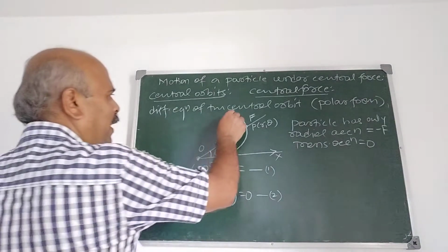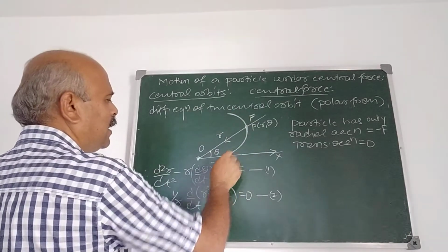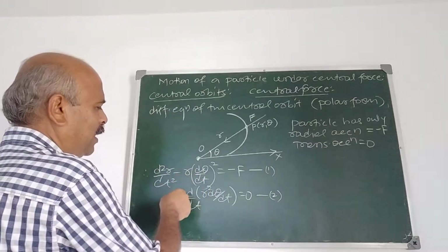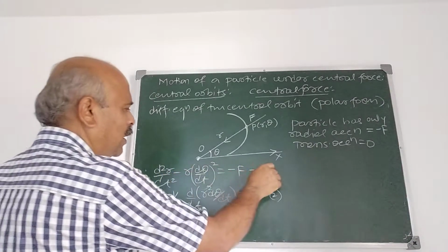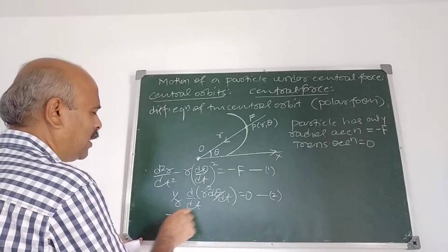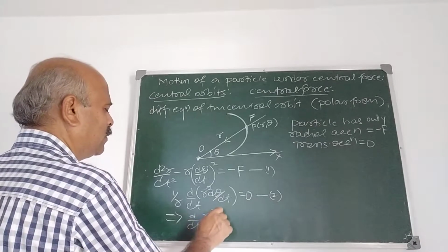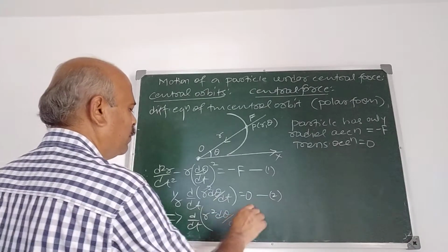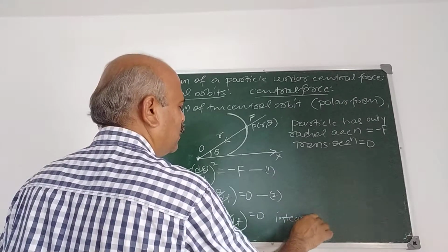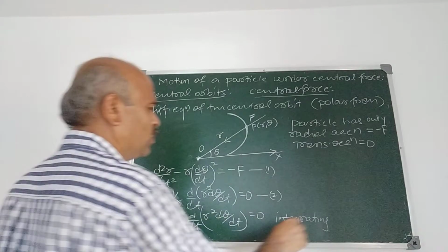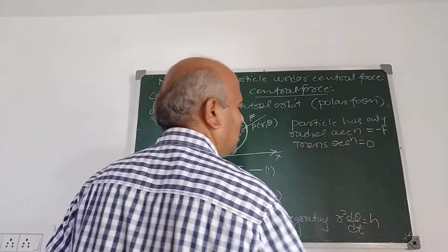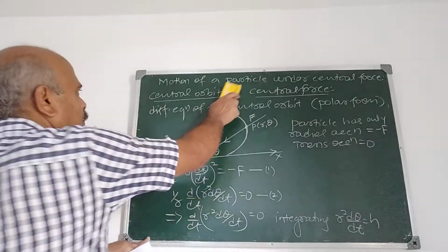Now we find the differential equation for this central orbit. For that we find dr by dt and d2r by dt square and substitute here. Then we will get the differential equation. For that, the second equation gives d by dt of (r square d theta by dt) is 0. Therefore, integrating we get r square d theta by dt is constant. We take h as the constant.